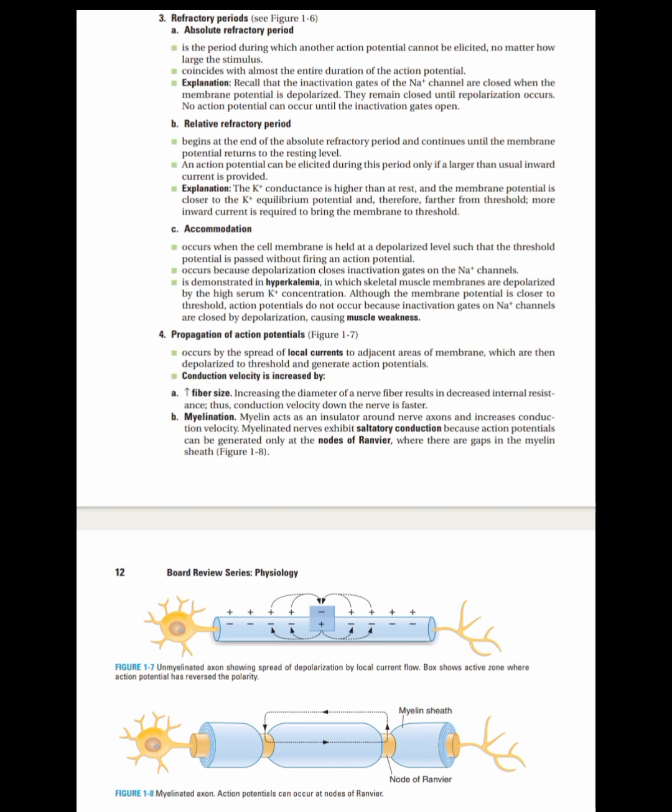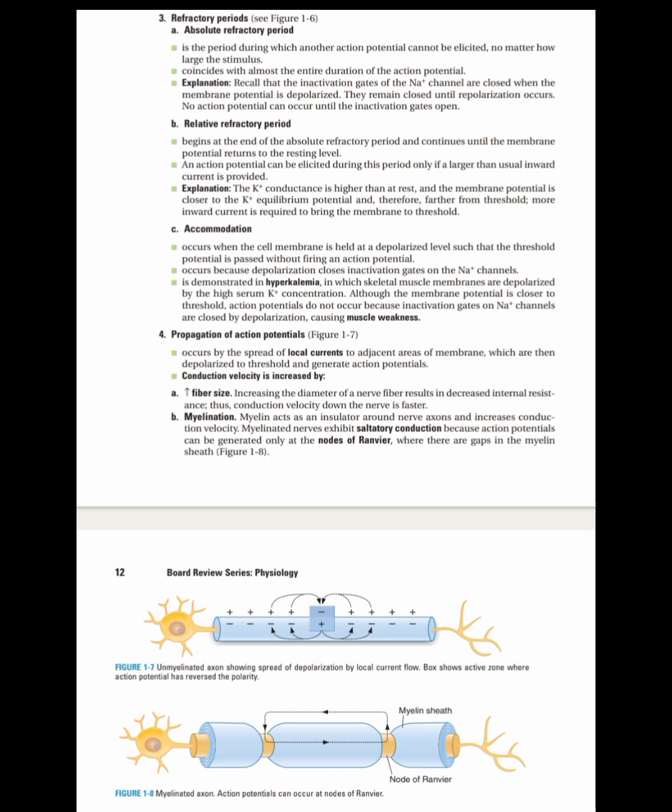Lastly, we have two factors by which conduction velocity can be increased. First is the fiber size. If we increase the diameter of the nerve fiber, it results in decreased internal resistance, and thus the conduction velocity of the nerve is faster.